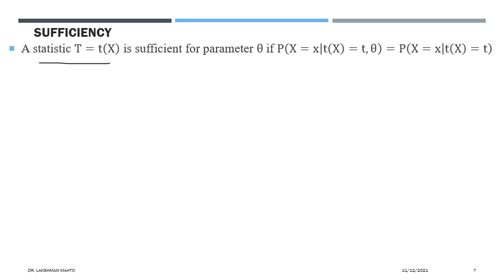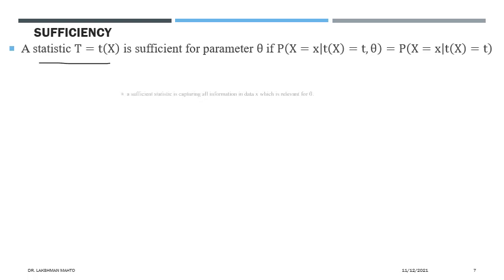Or simply, if you condition on the statistic in order to find the density of x, then that density is independent of the parameter. That is the mathematical meaning of sufficiency.